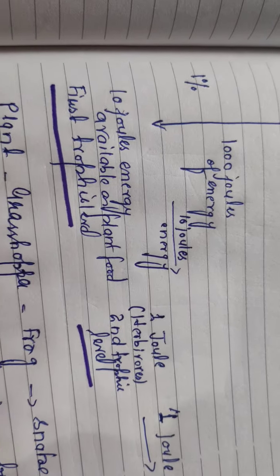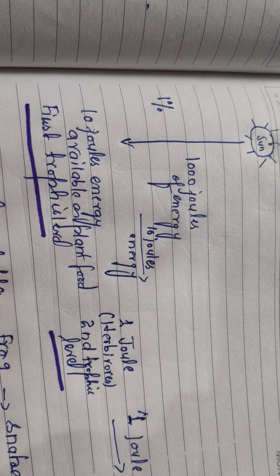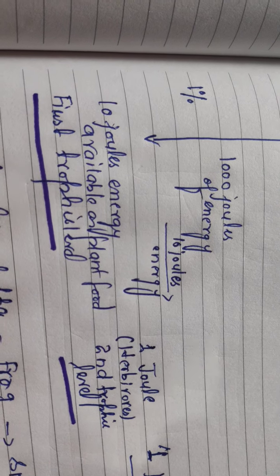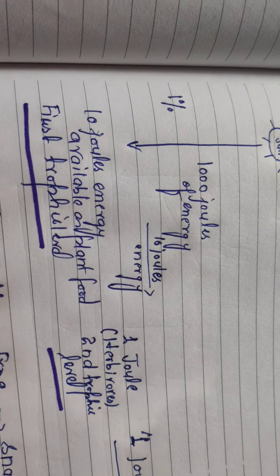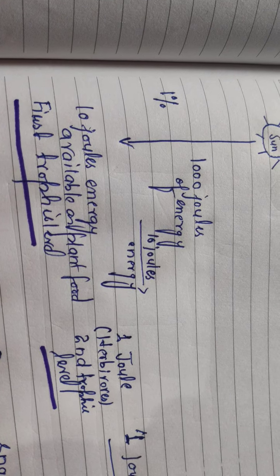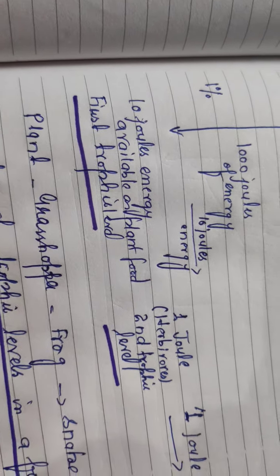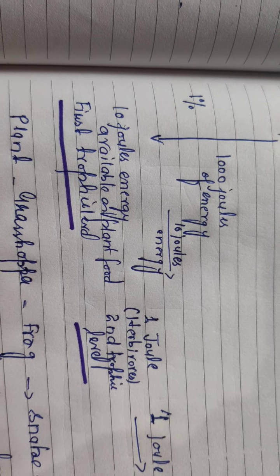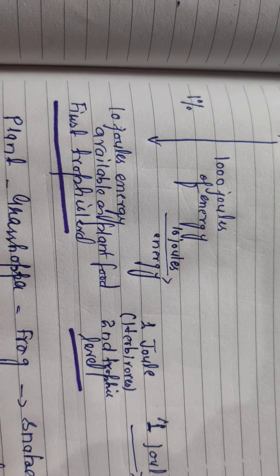Let us give an example to make you understand the 10% law. Suppose 1000 joules of energy is emitted by the sun and falls on the plants, which are known as producers. I told you yesterday that the sun's energy is trapped by producers, and only 1% of this energy is used by producers, and the remaining energy is liberated back into the atmosphere or environment as heat.